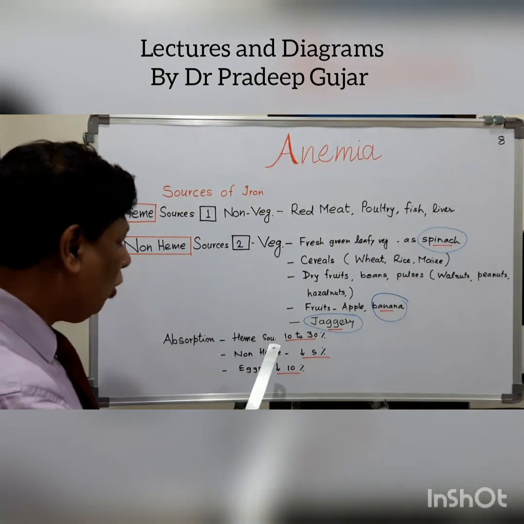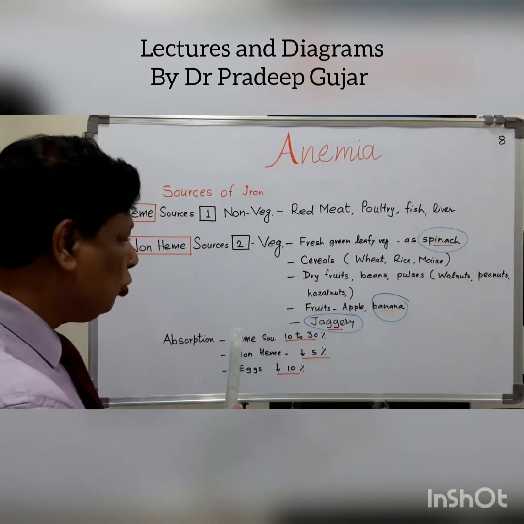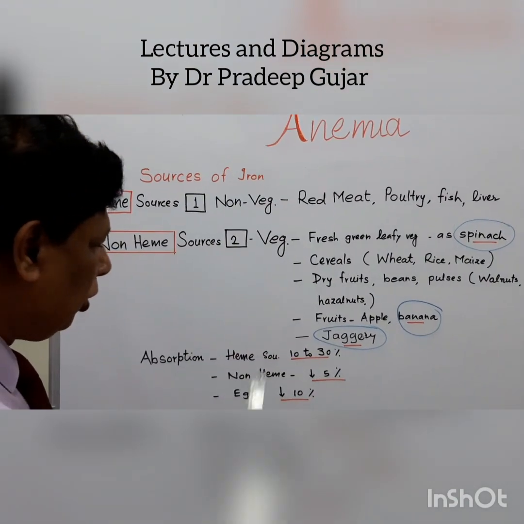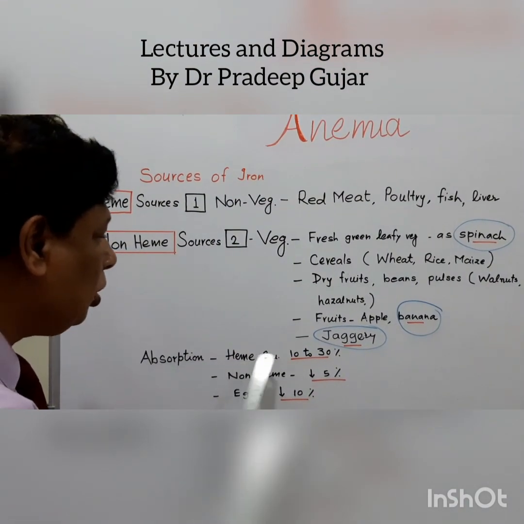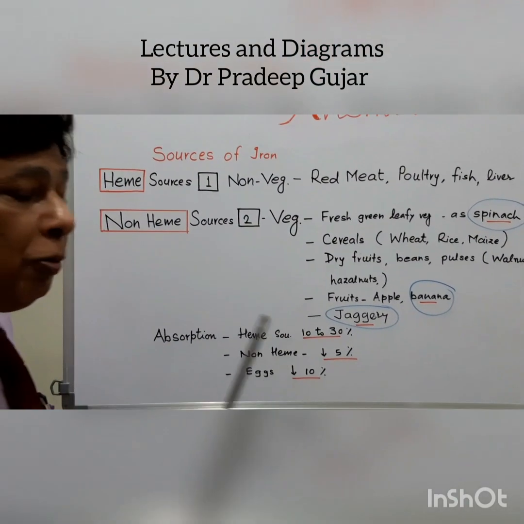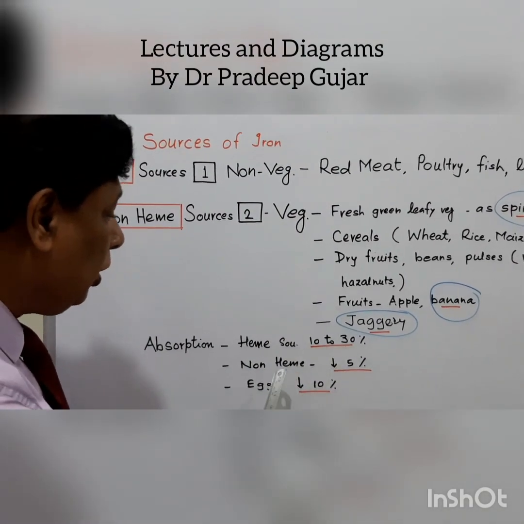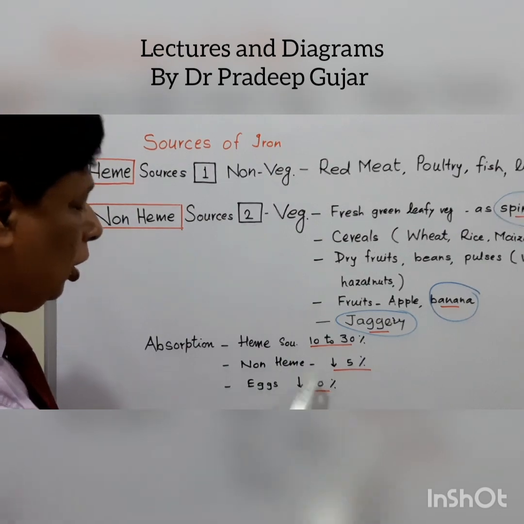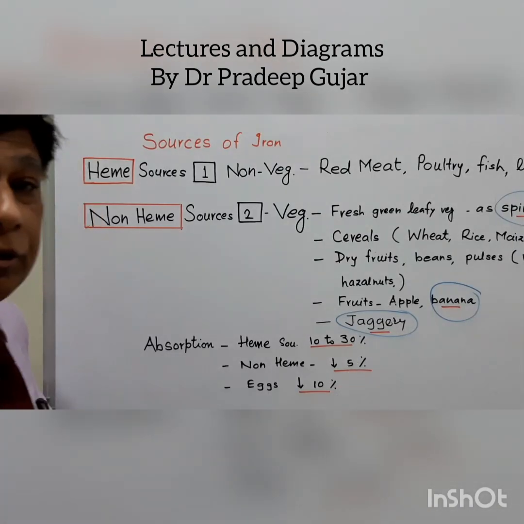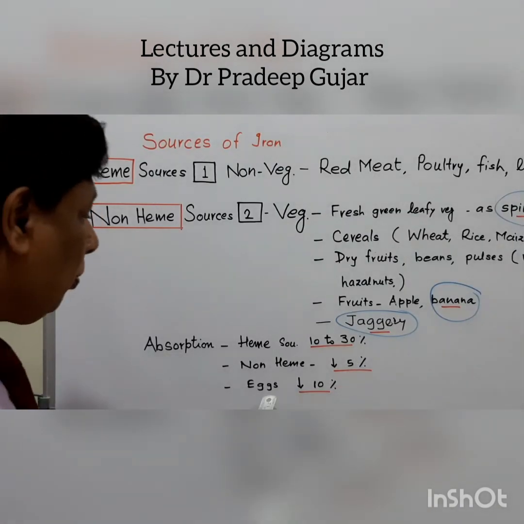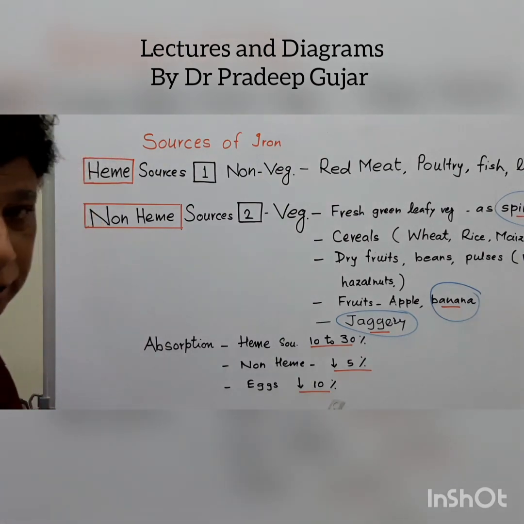Then how much percentage of the iron is absorbed from heme or non-heme? From the heme sources, the absorption of the iron is up to 30%. But in case of non-heme sources, it is even below 5%. And from the eggs, below 10%.